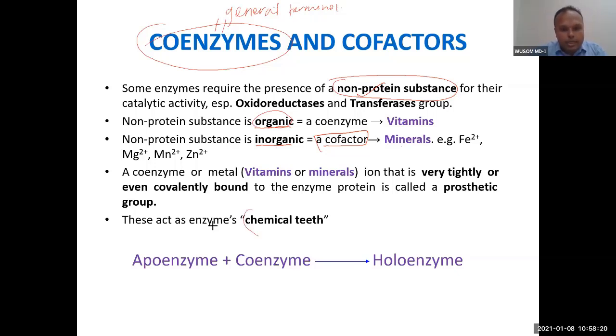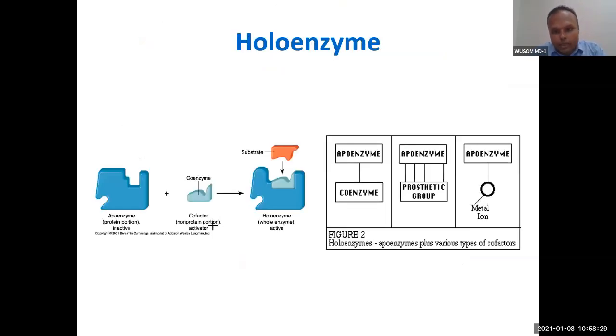Among coenzymes, a few are very tightly bound. When it is loosely bound, it is called coenzyme, whether organic or inorganic. When it is tightly bound to the enzyme, it is called prosthetic group. Prosthetic means tightly bound. It can be anything, organic or inorganic. And cofactor is always inorganic. This is coenzyme, cofactor, and prosthetic group. Did you understand the difference between these three?